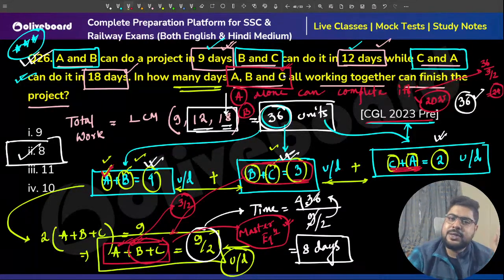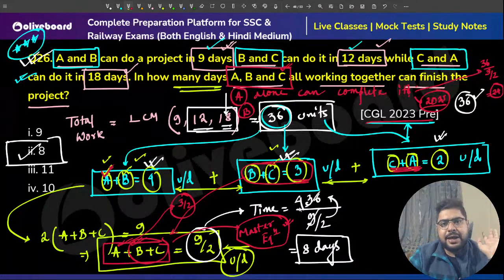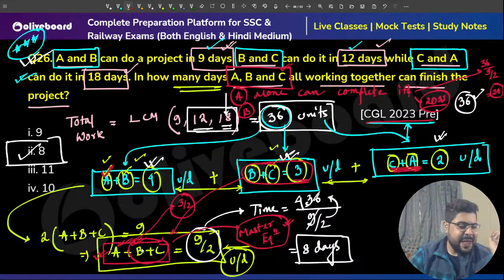For question 23, they have asked you this. For 25, they may ask you this one extra line. If that happens, you have to figure out this much also. This much you need to do, and then only you can move forward. Perfect, everyone? This technique, please, please remember this technique. Perfect?